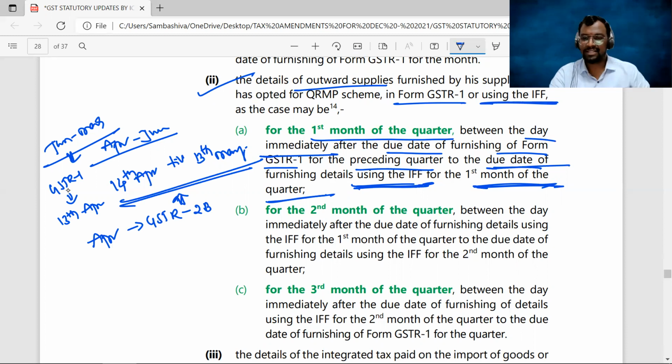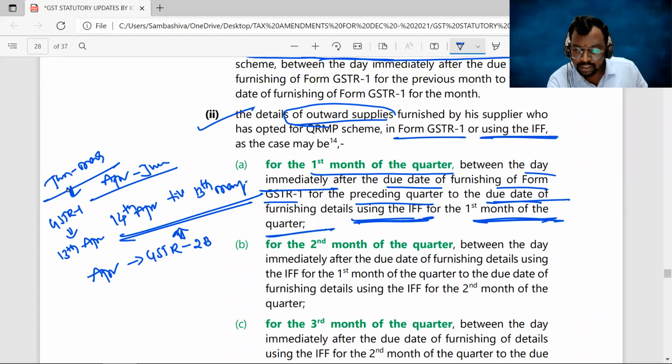You can see here the details of outward supplies furnished by the supplier for the first month of the quarter between the day immediately after the due date of furnishing of Form GSTR 1 for the preceding quarter, January to March. For January to March, the GSTR 1 due date is 13th of April. The succeeding day is 14th of April. So starting from 14th of April till 13th of May, because by using the IFF you can furnish the details of your outward supplies only till 13th of the next month.